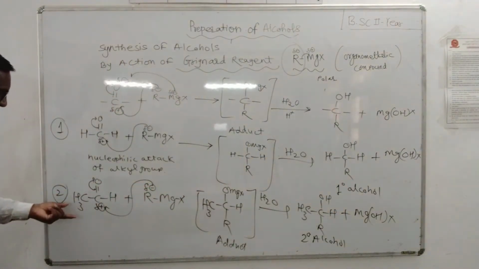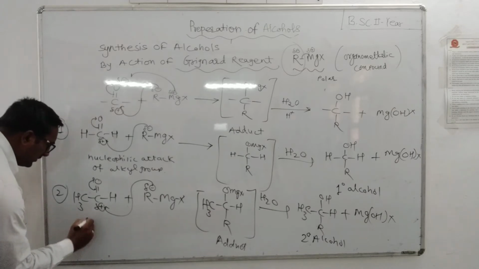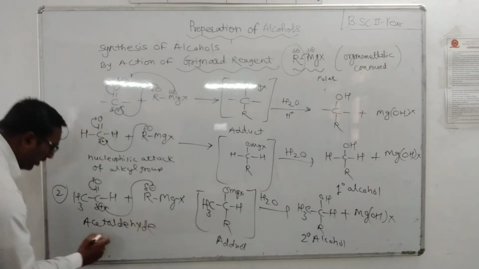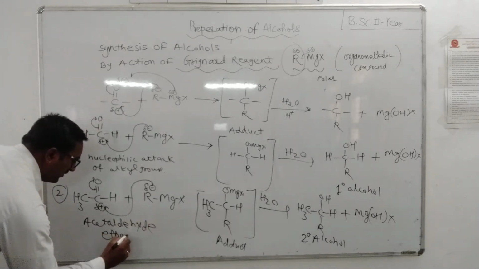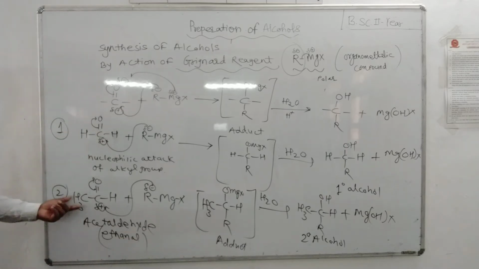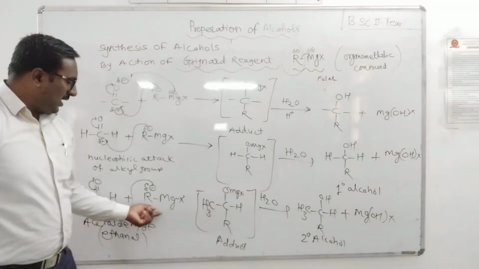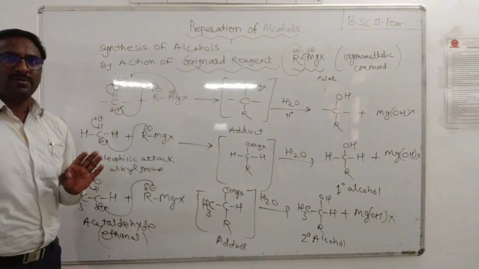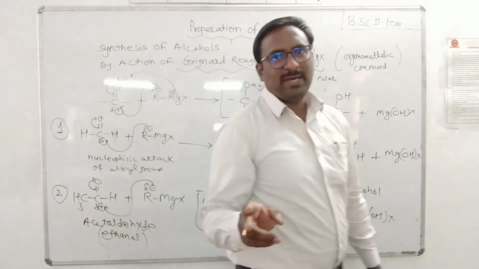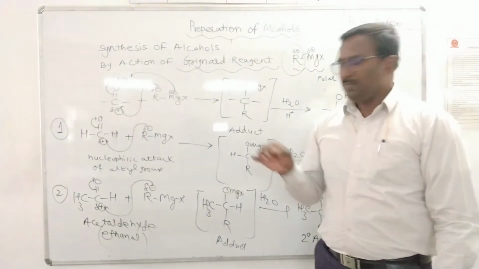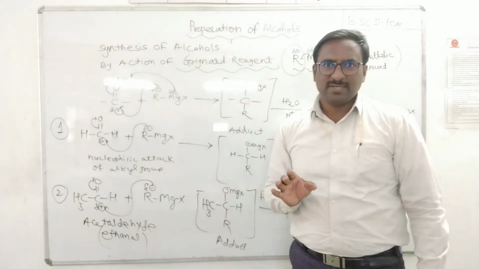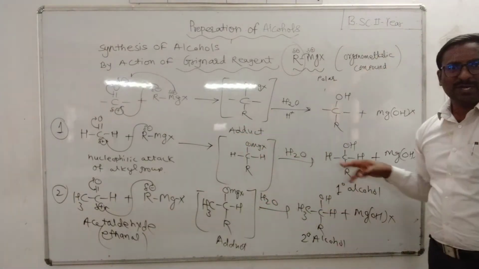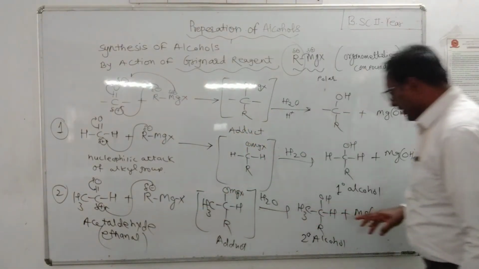Next, that is acetaldehyde. Our IUPAC name is ethanal. Acetaldehyde on action of alkyl magnesium halide gives 2 degree alcohol. A question may be asked, how to prepare 2 degree alcohol from aldehydes? We have to take the acetaldehyde. Formaldehyde gives 1 degree alcohol. Acetaldehyde gives 2 degree alcohol.